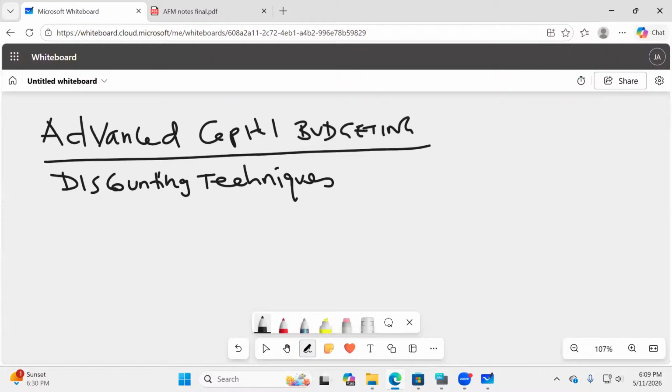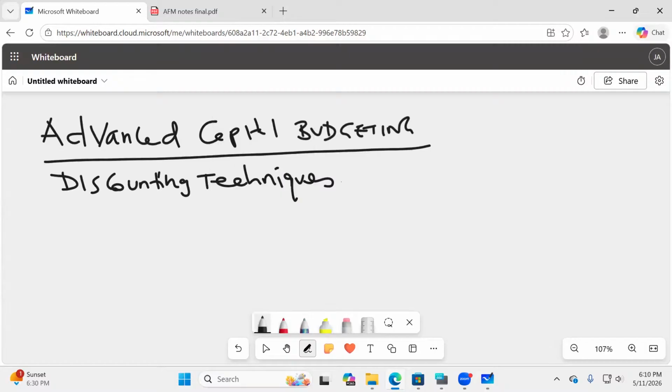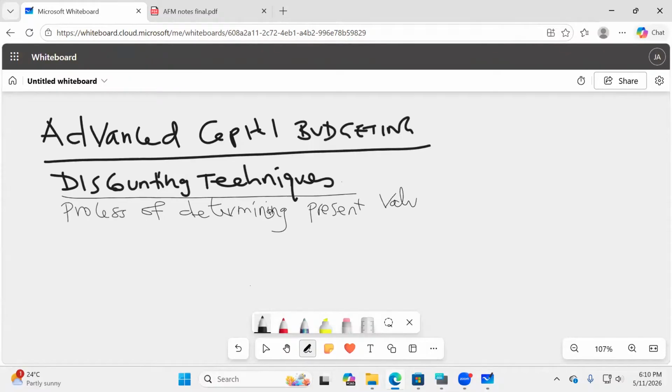Discounting techniques. So under discounting techniques, ladies and gentlemen, I would want us to mention that this is the process of determining present values of cash flows.